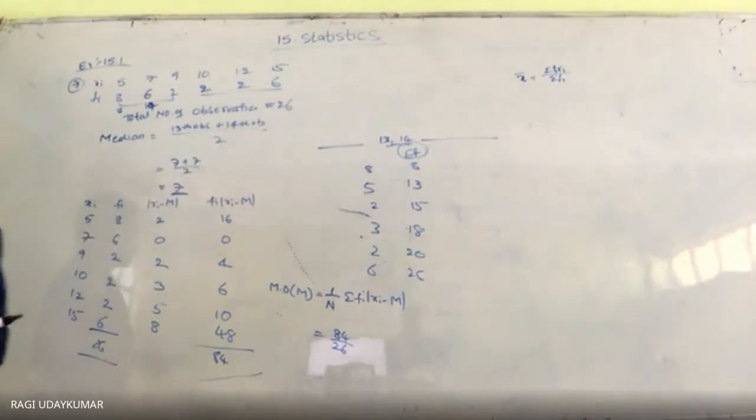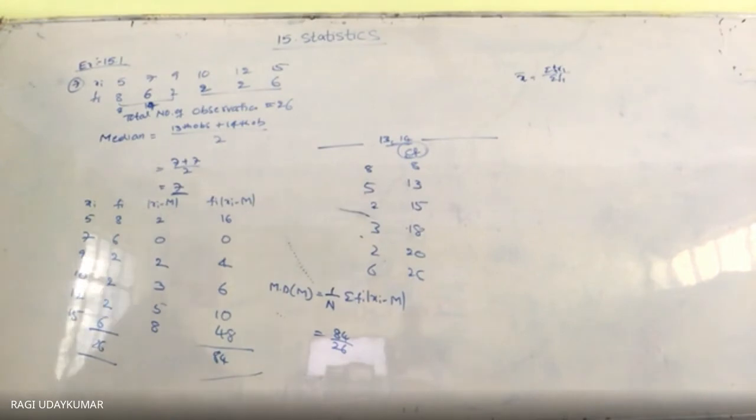Okay, that part I am leaving to you. I think you can do it. Okay, now let us move to the mean deviation for the ungrouped data when the classes are given to you, continuous classes.